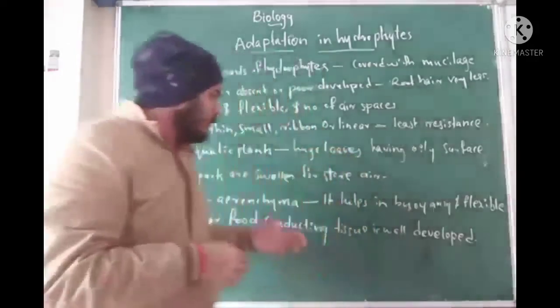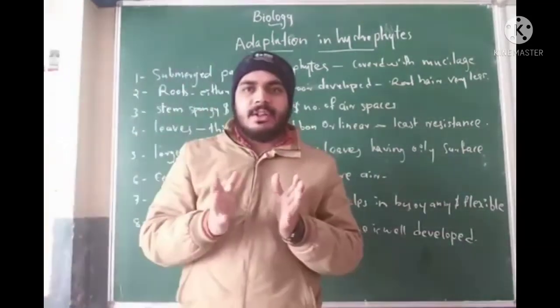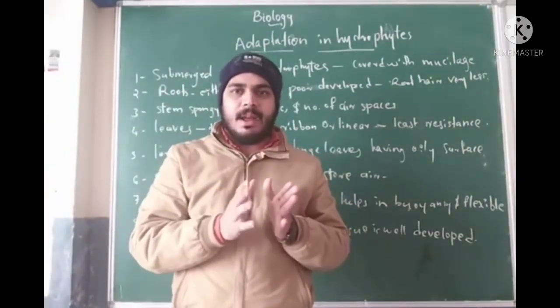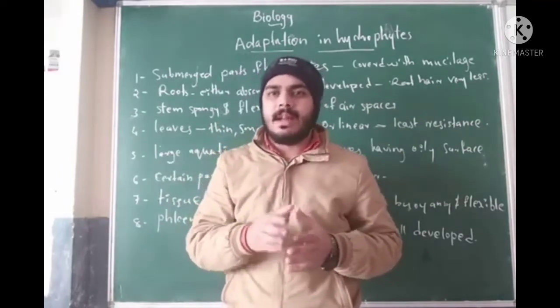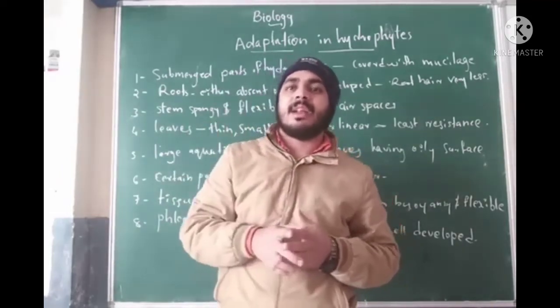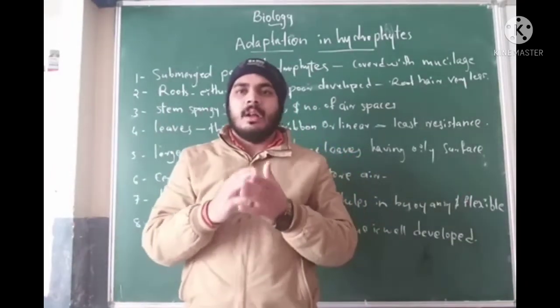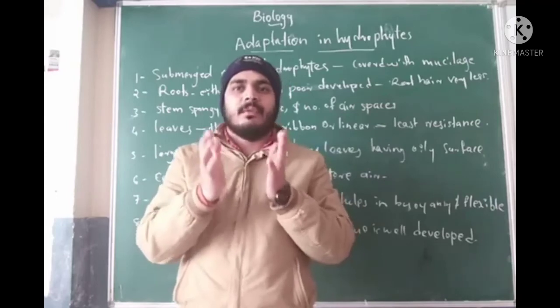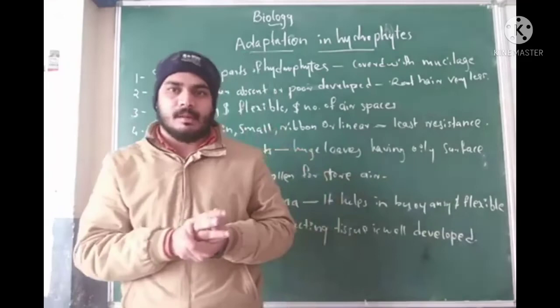And next one, the tissues. The tissues of hydrophytes are very specialized. They have aerenchyma tissue. This aerenchyma helps the plant float, otherwise called buoyancy. This helps buoyancy.